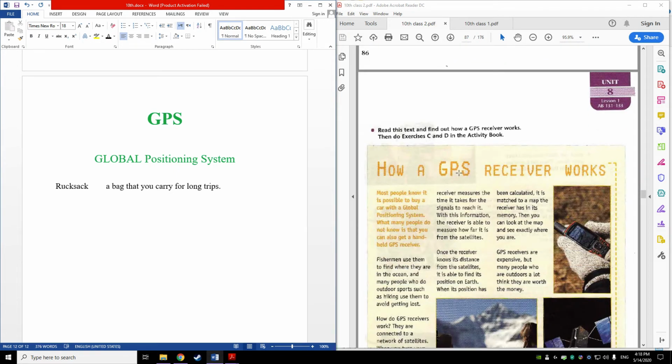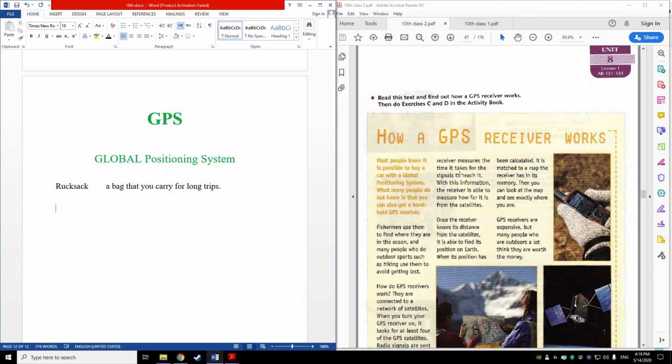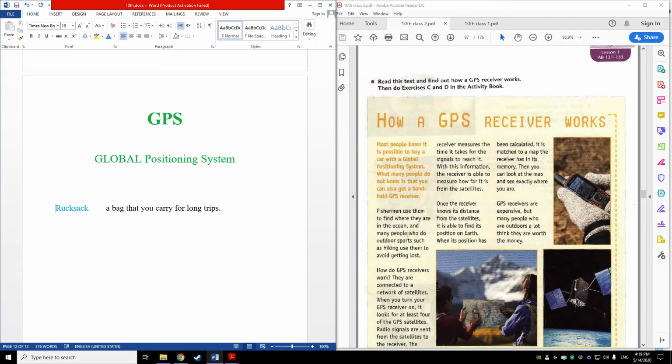And the other text here, how a GPS receiver works. What is the mechanism of the GPS receiver and how does it work? Simply, let's read the text and we can see what we are talking about in here. Most people know it is possible to buy a car with a global positioning system. What many people do not know is that you can also get a handheld GPS receiver. Fishermen use them to find where they are in the ocean, and many people who do outdoor sports such as hiking use them to avoid getting lost.